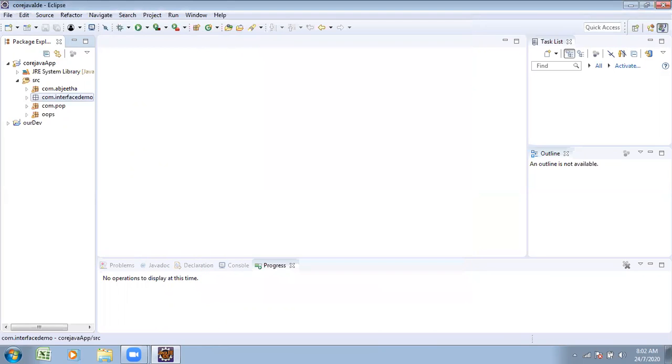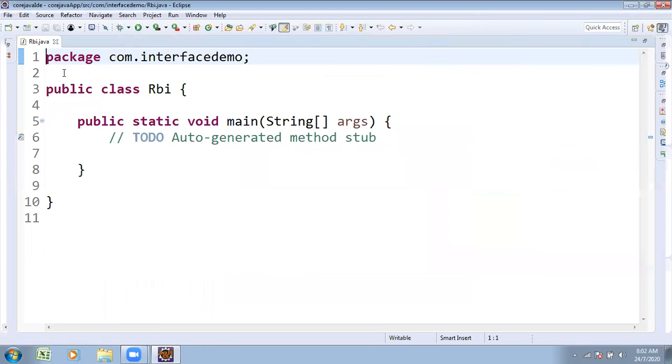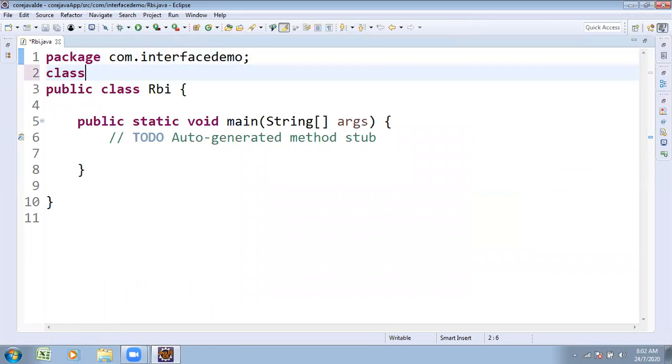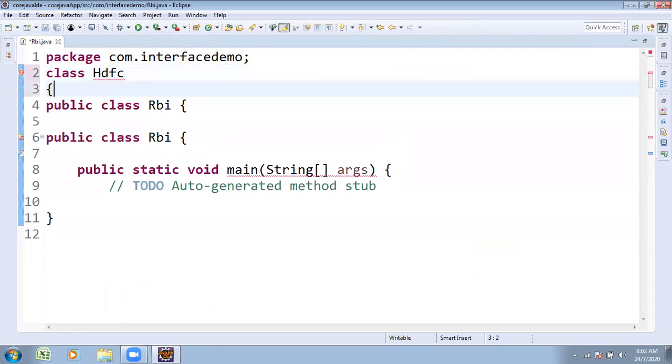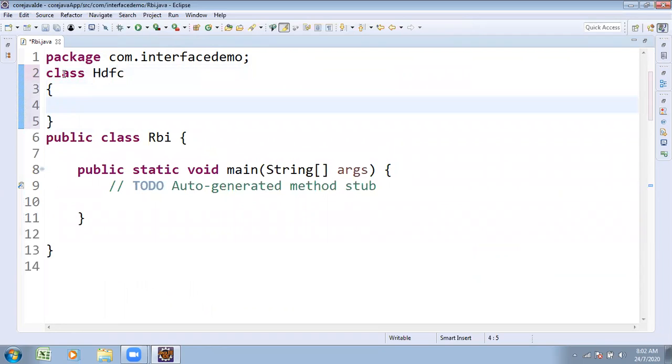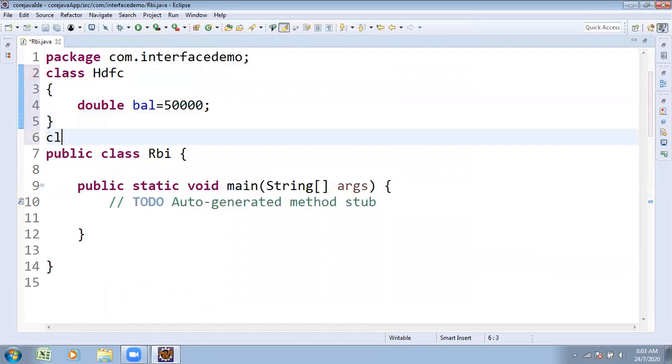Started execution purpose, RBI.java. Under RBI.java class, assume you have an HDFC bank account. Under HDFC bank, there is one field I am going to take, double balance, your bank balance of that bank. One more bank is there, ICICI.